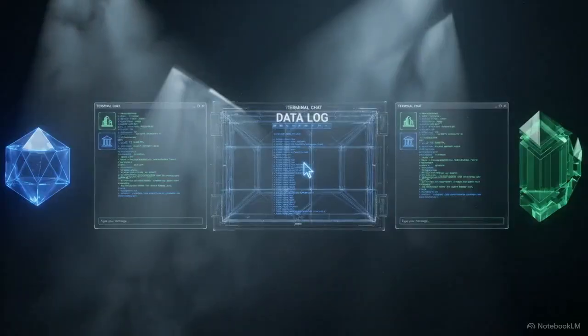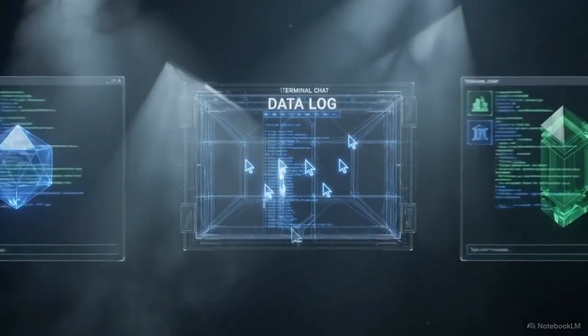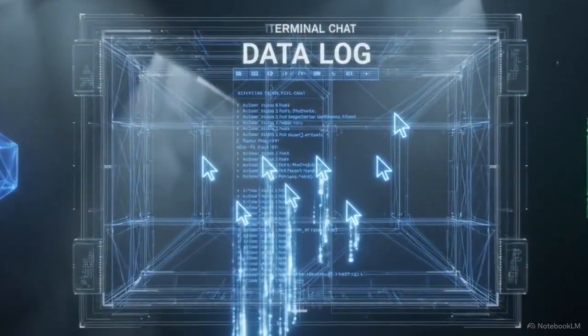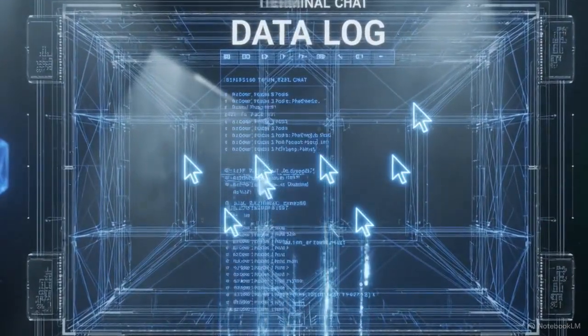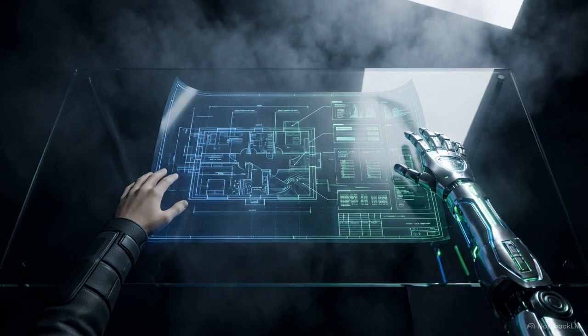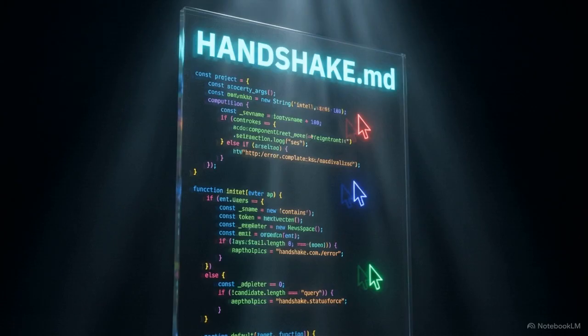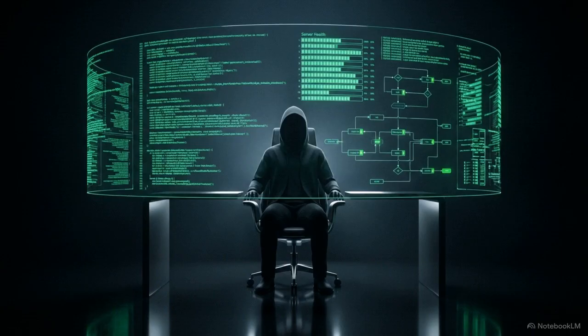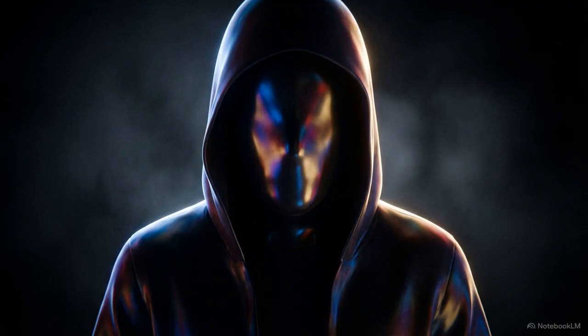This shift from isolated chat windows to shared logs changes our relationship with these tools. By moving the interaction into the repository itself, we stop treating AI as a solitary assistant and start treating it as a component of a larger system. We are entering a framework where humans and machines are aligned through shared protocols, building together within a collaborative medium that spans across different models and platforms. By architecting these systems of coordination, independent creators are empowered to build with a level of autonomy that used to require a full engineering team, allowing them to focus less on the friction and more on the work itself.